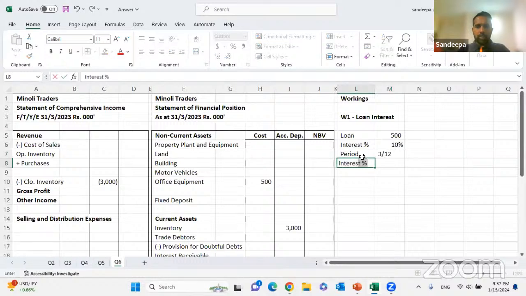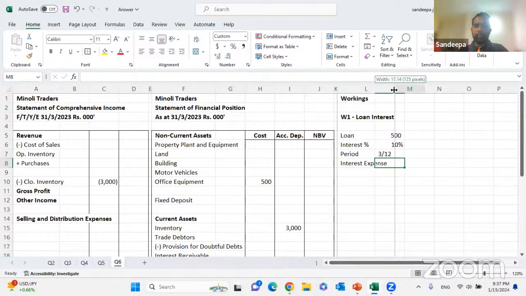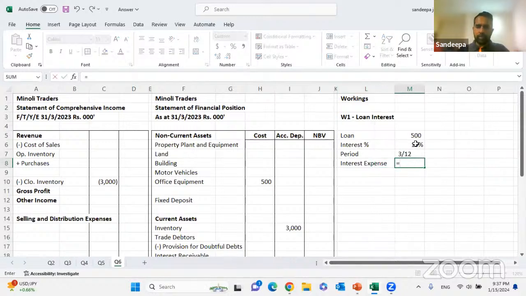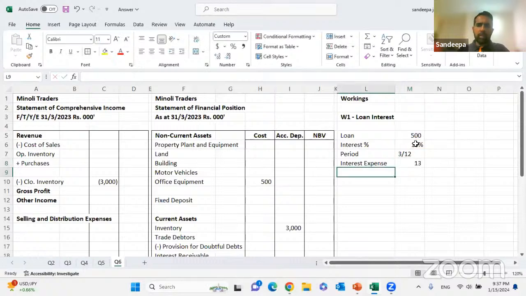Then the interest expense will be 500 into 10% into 3 divided by 12, which is 12.5. It's okay. Right, 12.5. So we'll pass a double entry.